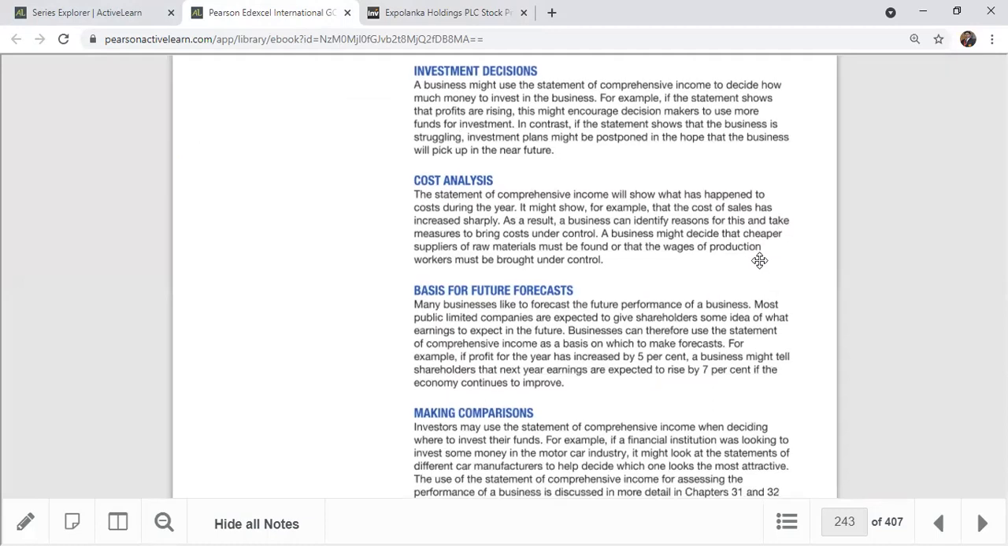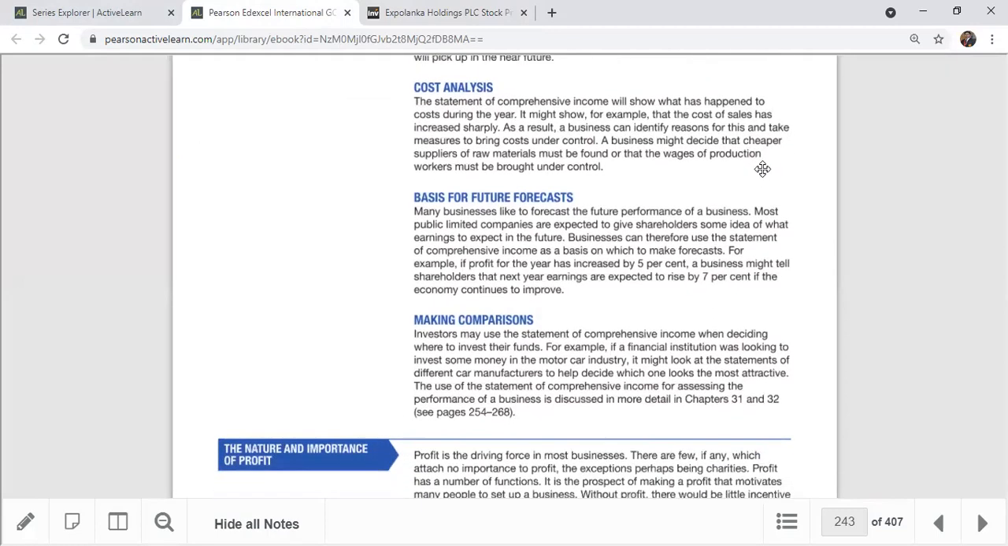The second reason is that the SOCI is very important for cost analysis. The statement of comprehensive income shows what has happened to costs during the year. It might show, for example, that the cost of sales has increased sharply. As a result, the business can identify the reason for this and take measures to bring costs under control. The business might decide that cheaper supplies of raw materials must be found, or that the wages of production workers must be brought under control. So cost analysis is also very important.